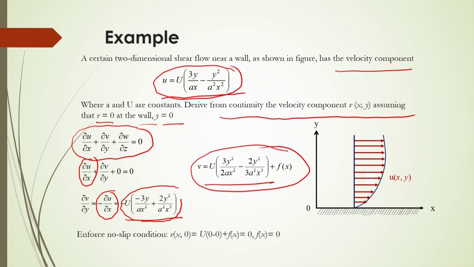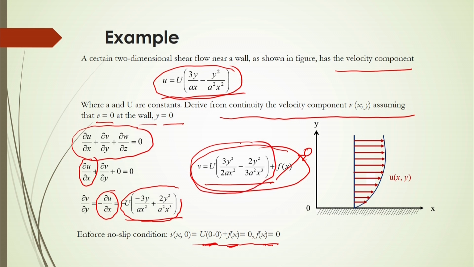So, in this case, if you substitute y equal to 0 and v equal to 0, simply you can get it: here it is 0 and f(x) will be equal to some value. So finally, you can get v(x, 0) will be equal to 0 and f(x) will be equal to 0. So, the final equation, f(x) will be 0, and finally v will be equal to this one.